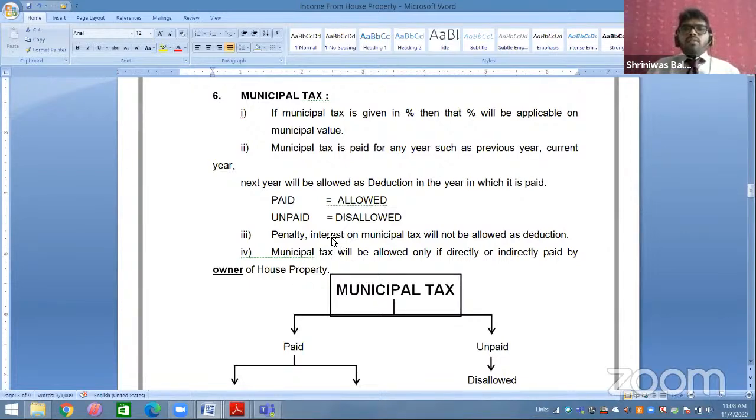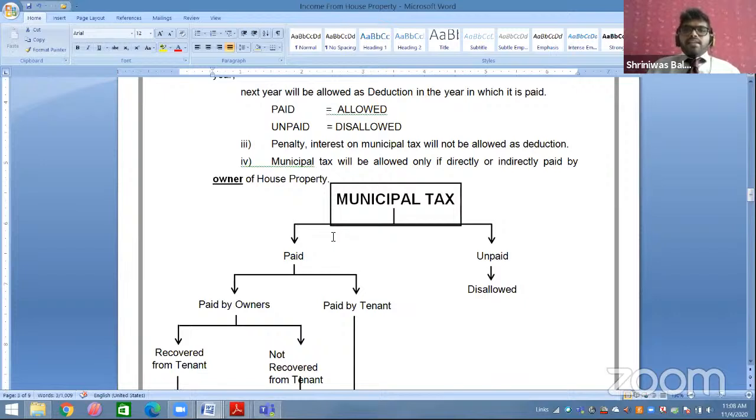Now the third point. Penalty interest on municipal tax will not be allowed as a deduction. For example, I was supposed to pay the municipal tax by the 1st of June, but I paid on 15th June. I paid 14 days late, so I will be chargeable for a penalty.